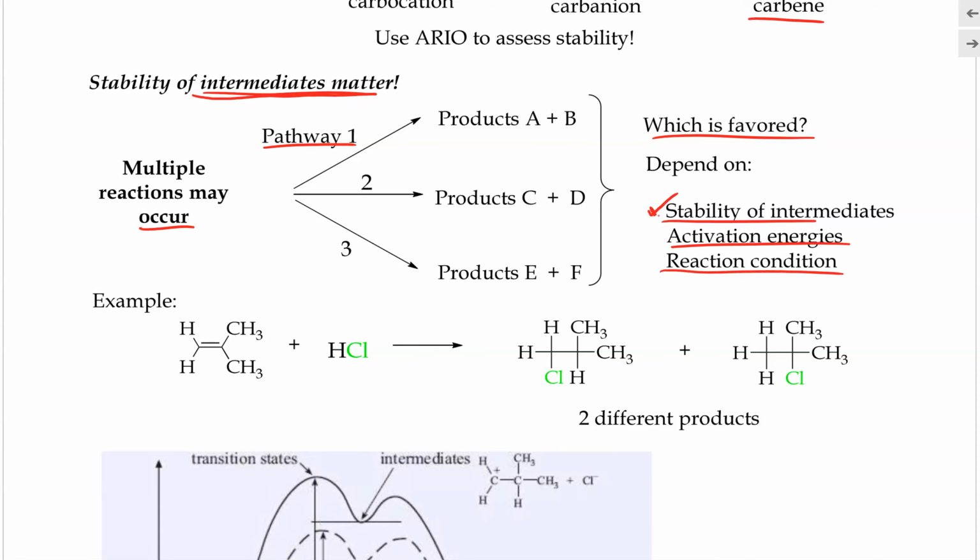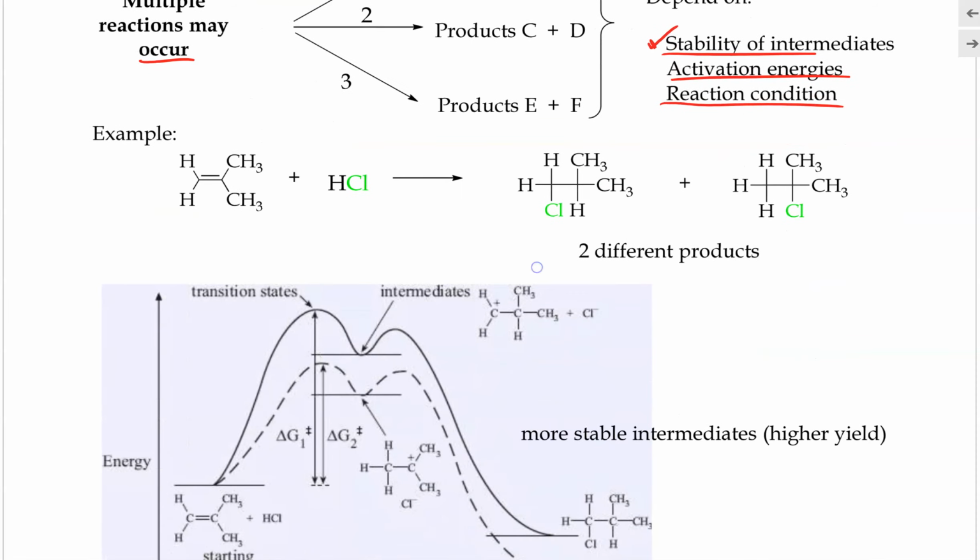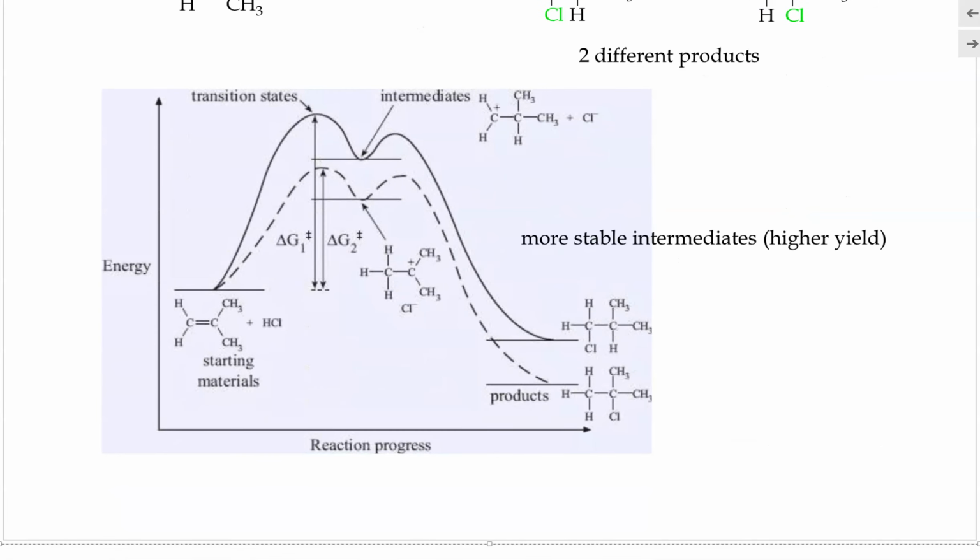For example, when we perform this reaction, we're taking this alkene and reacting it with HCl. These are the two products that can get produced, and they go through two different pathways. And here is the potential energy diagram of this reaction.